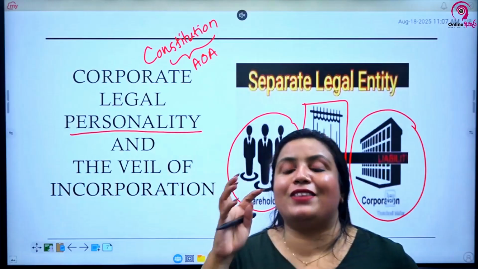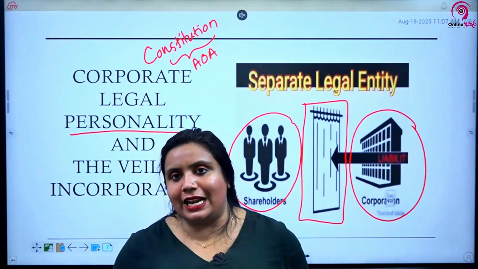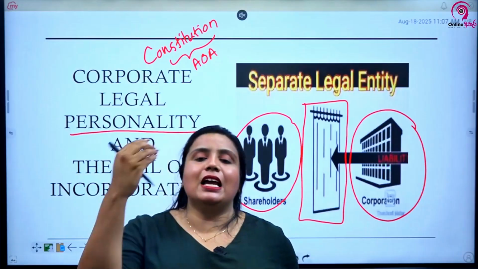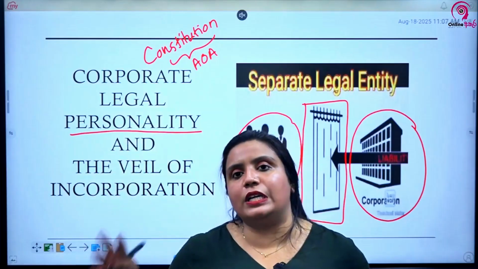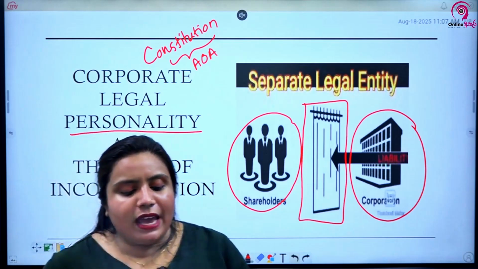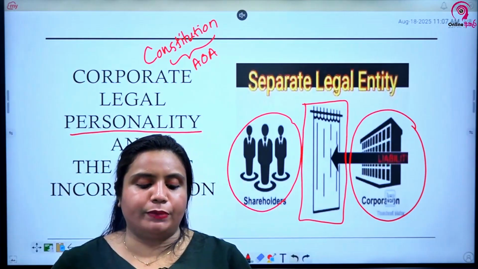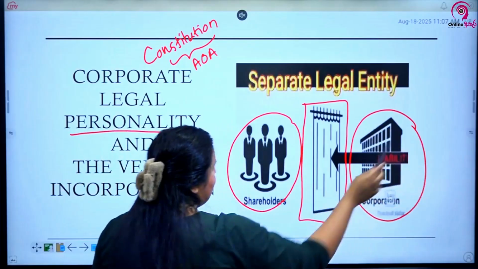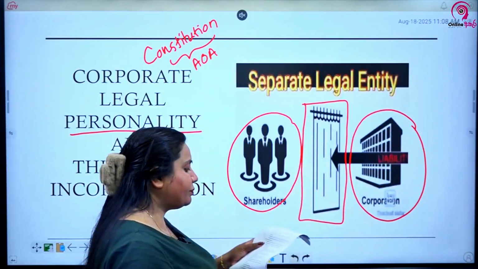Same way, the corporate veil covers the face of the shareholders, owners and directors. What the outside world sees is the company, because there is a corporate veil between the company and the shareholders, owners and the directors. That's the veil of incorporation. It is a legal concept that separates the personality of a company from the personalities of its shareholders. So the personality of the company is here, the personality of the shareholders is here, and there is a veil in between them.